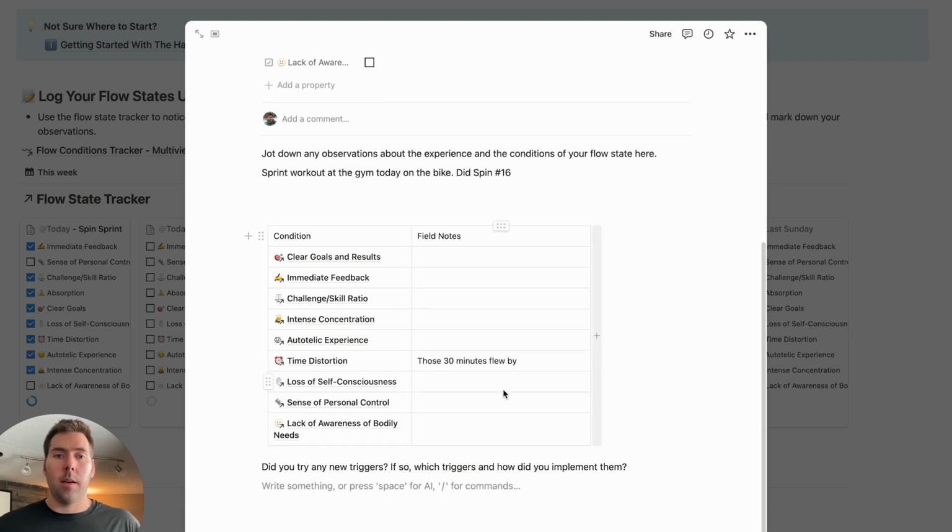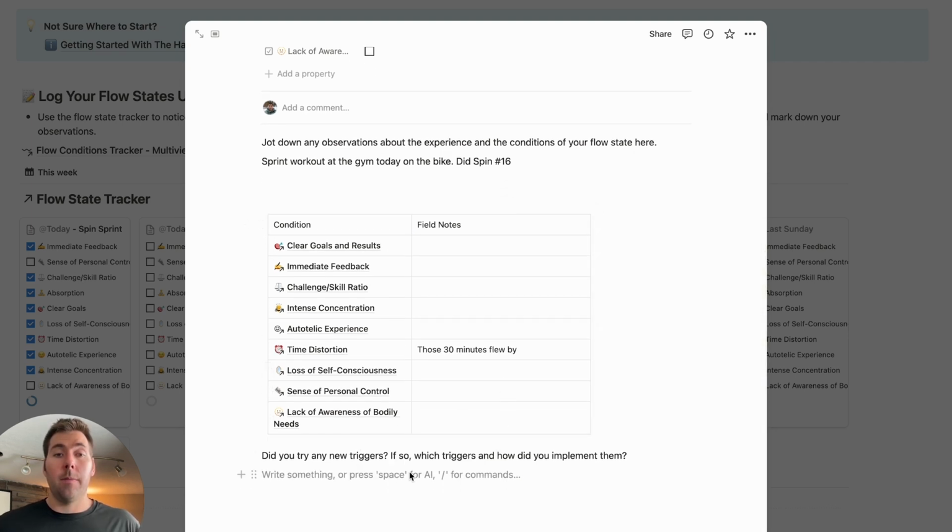And then the third part of the daily journal, or the flow experience journal, because you can include as many of these each day as you want, or as you experience more flow. And so, did you try any new triggers? If so, which ones, and how did you implement it? So for me, I didn't try any specifically today.